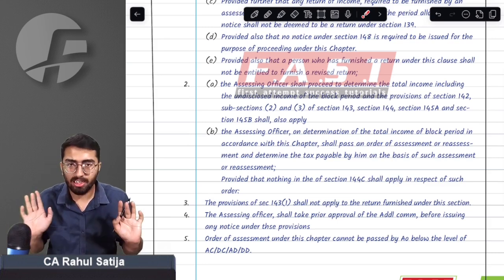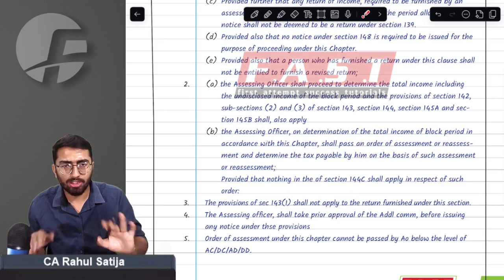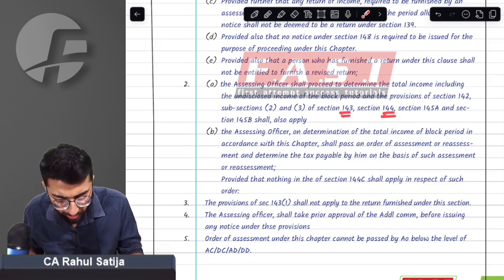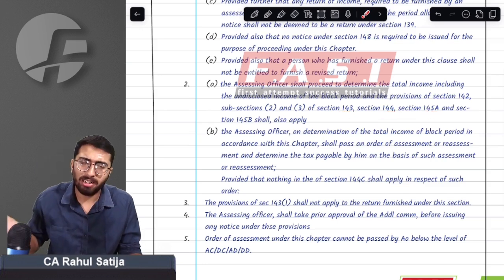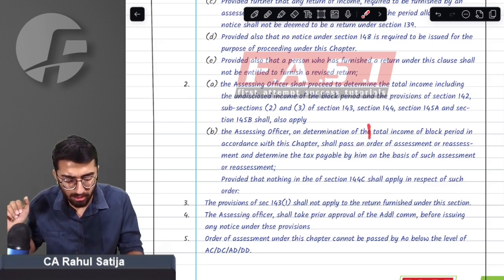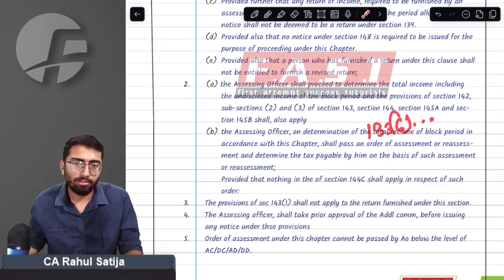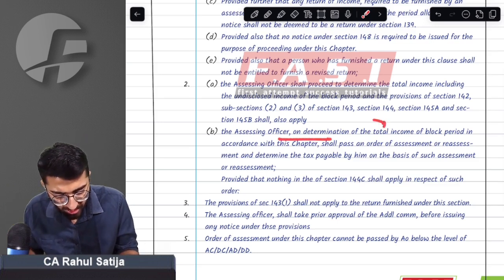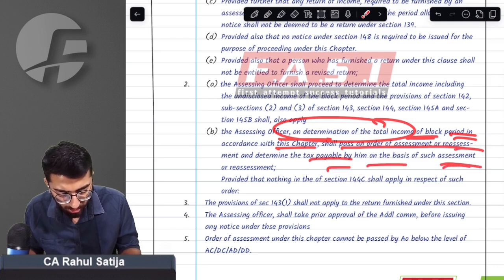The provision says that once the assessee furnishes the return, the department will find out the information. The department will take different measures to find out the information. The department will do best judgment assessment, other party search, and bank information collection, and 133(6) information collection, so that information about the assessee can be brought together. Based on that, sir, the department will find out the total income of the block period and pass the order accordingly.